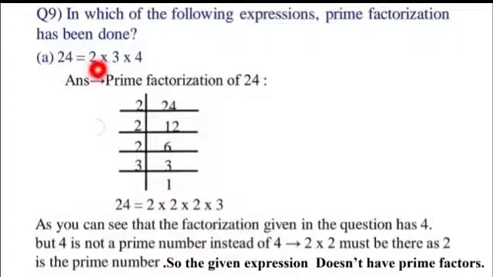But the question gives us a composite number, 4, so we can say that no, the given expression doesn't have prime factors. Why? Because the presence of 4 is there in the list. Could you see? This 4 is not a prime, but it is a composite number. So the question is having false factors.